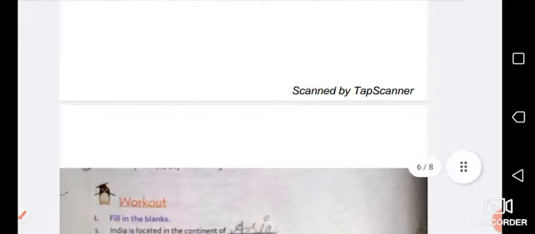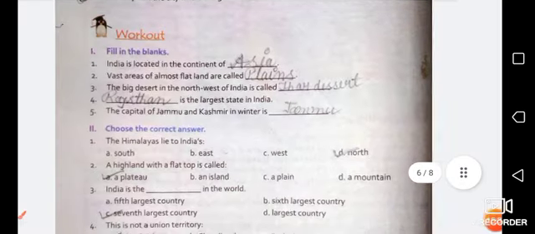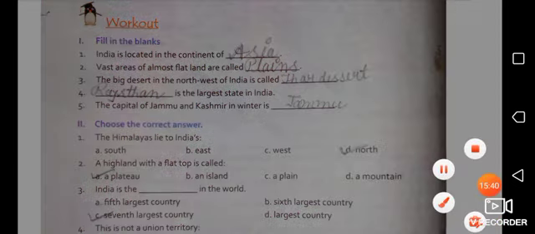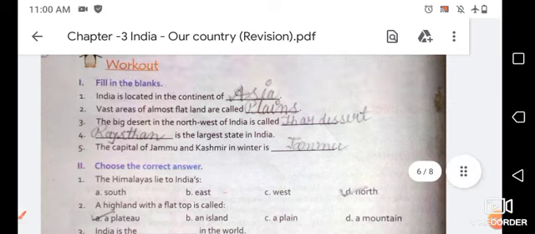So students, let's move on to the exercises of this chapter. The first exercise is fill in the blanks. Here you have to fill the given blanks. First one is India is located in the continent of dash.